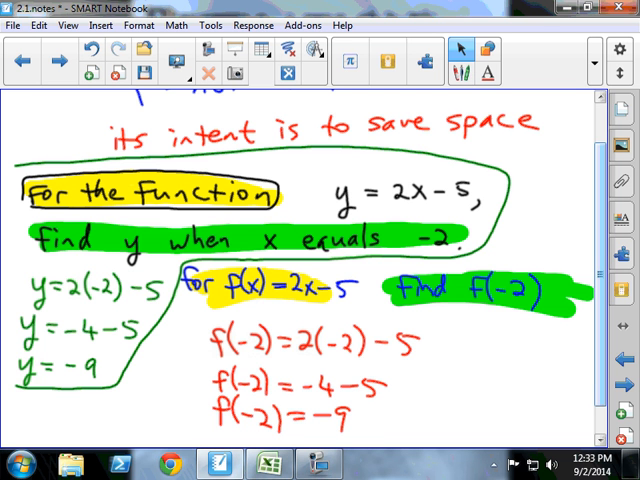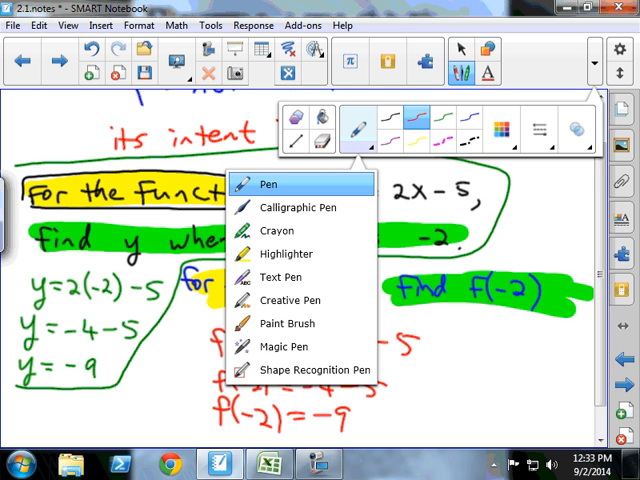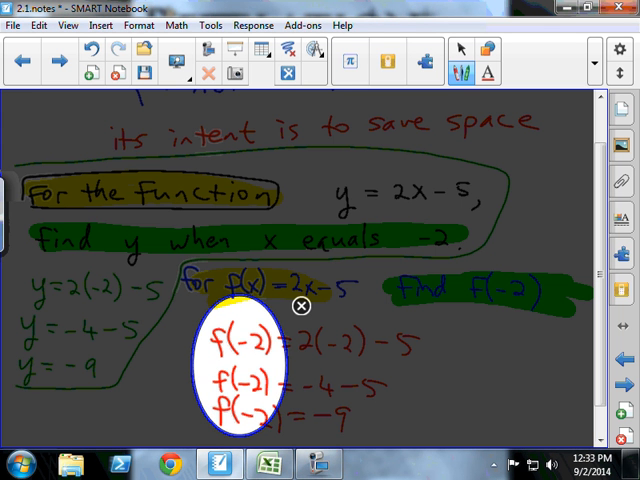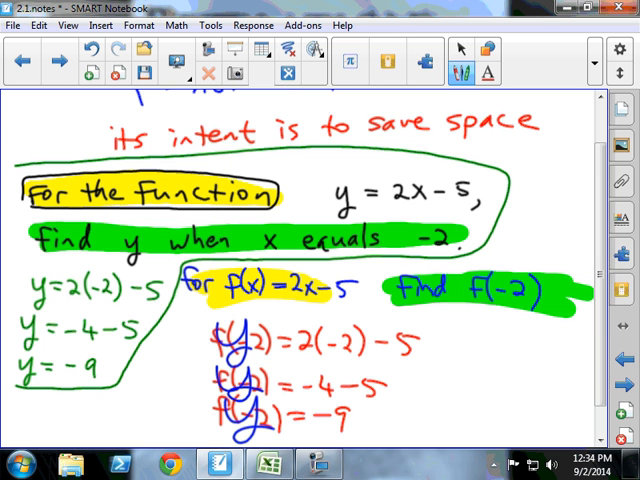You do the same steps on the left. Somebody in my second period class asked a great question. They said, so let me get this straight. So what you're doing right here, when you write f of negative 2, are you saying f times negative 2? No, I'm not. They said, is that the same thing as y? Yes, it is. This is the same thing as y. Does that make a little bit of sense? I hope. Okay.